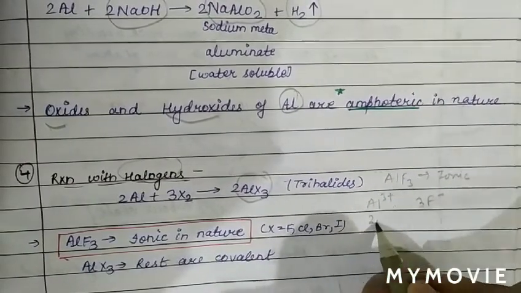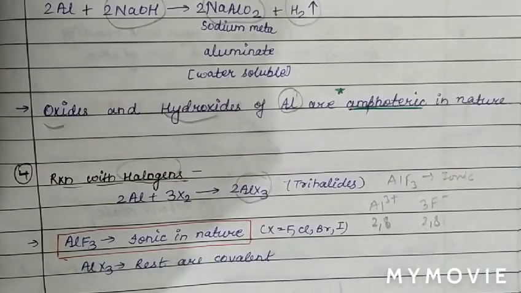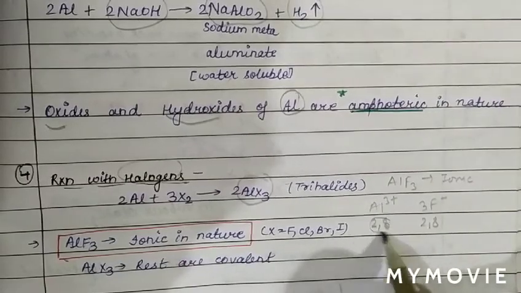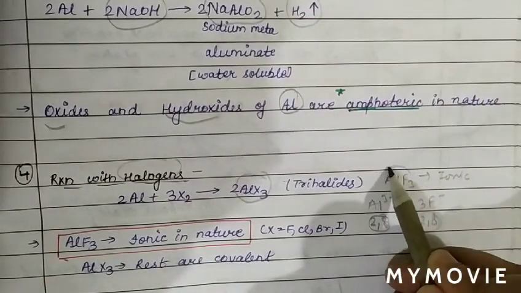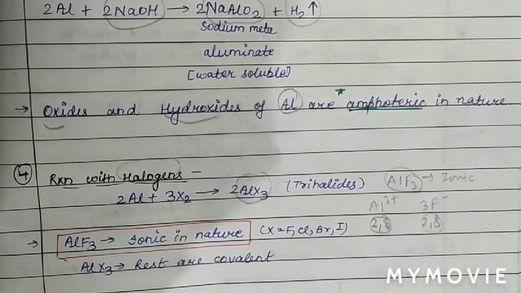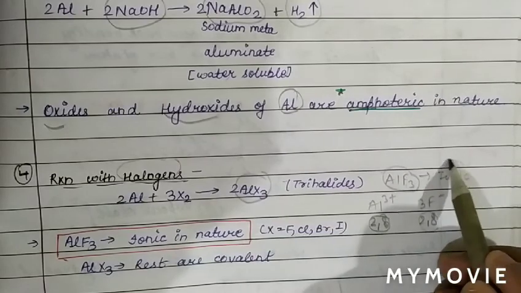We can see that the octet of aluminium is complete, and the octet of fluorine is also complete. There are 10 electrons in Al3+, and in fluoride there are also 10 electrons. Therefore AlF3 is not an electron deficient compound, because of its ionic nature.